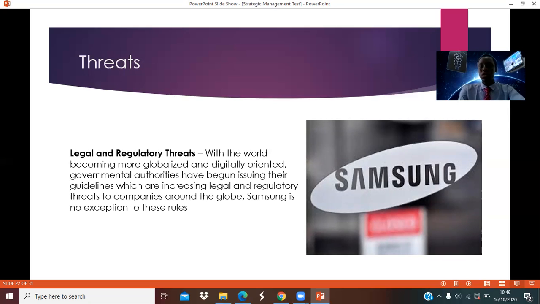Samsung company is actually one of the biggest companies around the world, and the more the world becomes digitalized and globally oriented, we see Samsung will likely face those legal and regulatory threats. Because the more people come in from parts of the world and do business, the more there will be a lot of regulation, and this will pose a great threat to the Samsung company.